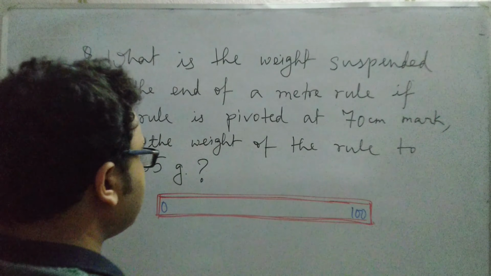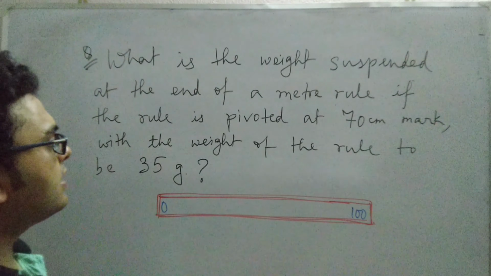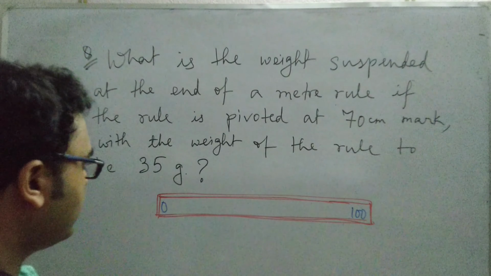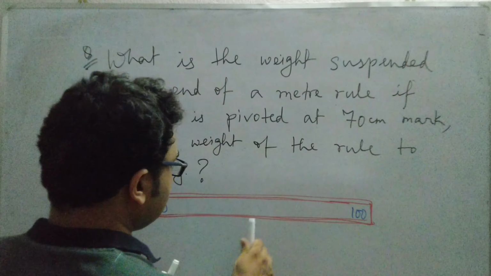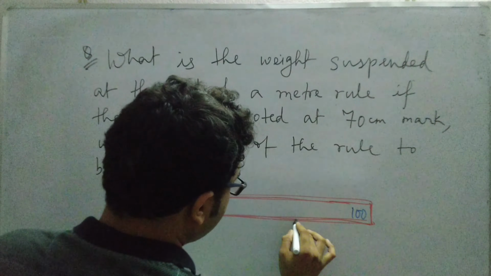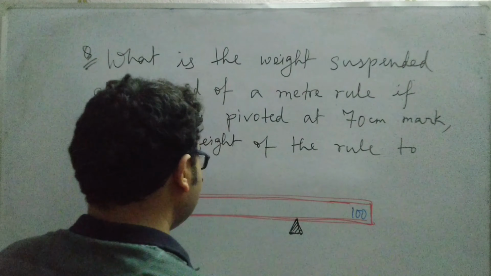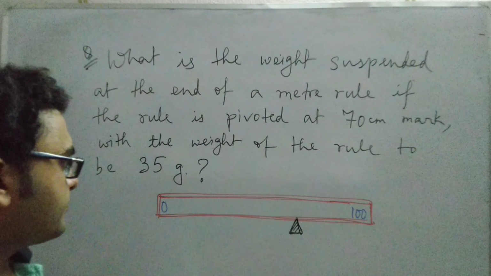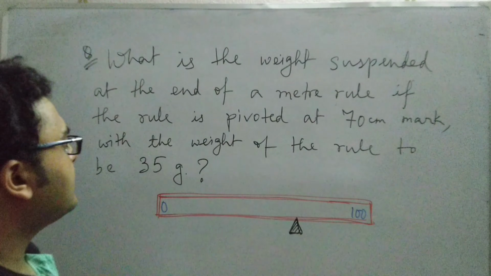So between the 0 centimeter and 100 centimeter mark, there are 2 marks. Now the scale has been pivoted at the 70 centimeter mark, isn't it? Okay. So the scale is pivoted at, say, this is the half meter, so this is 50 centimeter, like this 70 centimeter here. So it's almost here. The scale has been pivoted at this point. Now the question is, what is the weight suspended at the end of the meter rule?